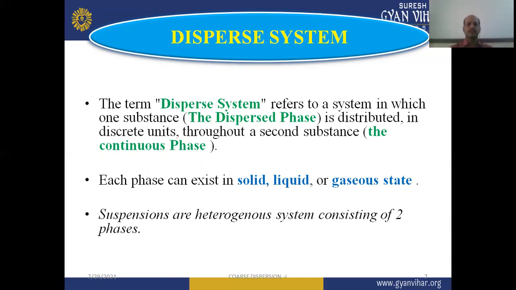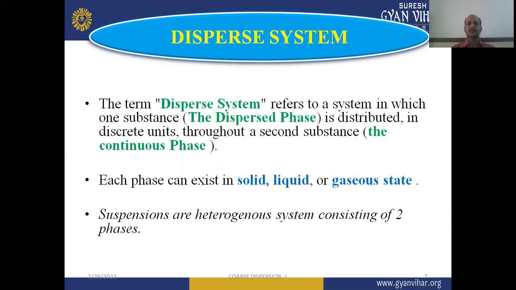When we go through the definition of suspensions or dispersion system first, a dispersion system refers to a system in which one substance, the dispersed phase, is distributed in discrete units throughout a second substance, which is known as the continuous phase. So a dispersed system is made of two phases: one is known as the dispersed phase and the other is known as the continuous phase. The dispersed phase is also known as the internal phase, and the continuous phase is also known as the external phase. Both are important parts of a dispersion system.